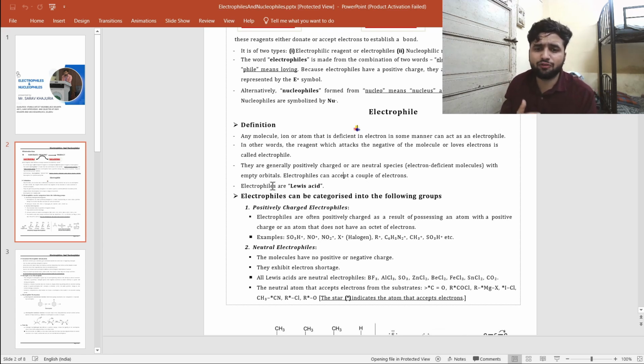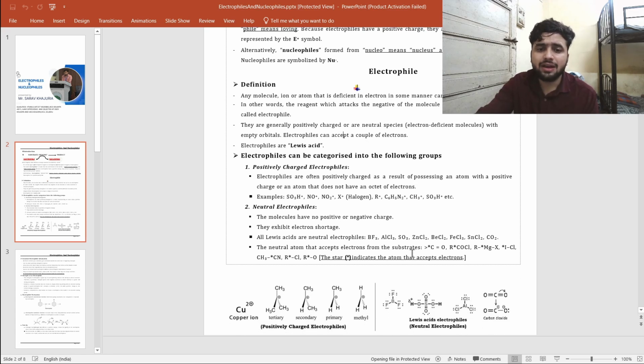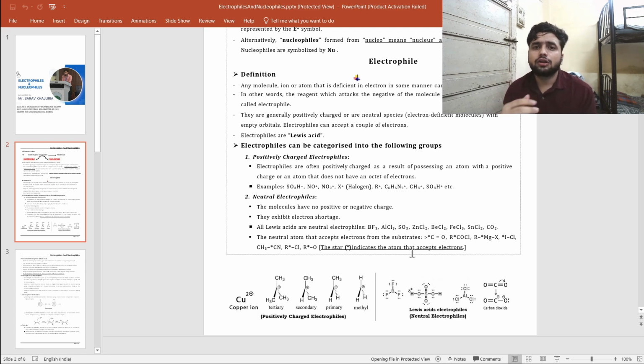So electrophiles can be categorized into the following groups. They can be positive electrophiles, or neutral electrophiles. What are positively charged electrophiles? The species that are electrophiles and have a positive charge. What species are electrophiles? Those that have electrons less than 8 and have a vacant orbital.